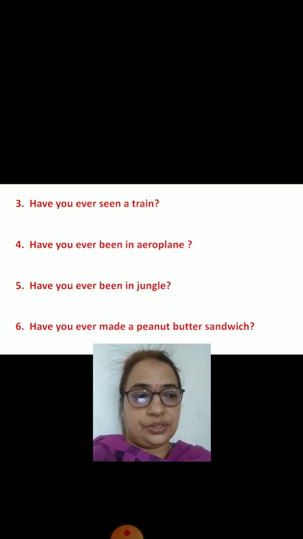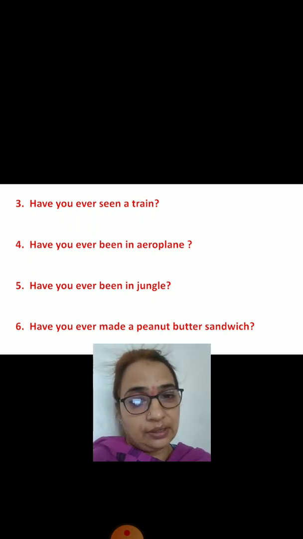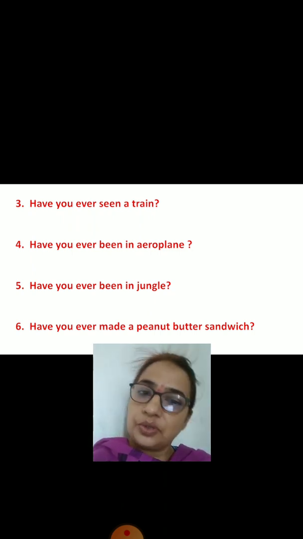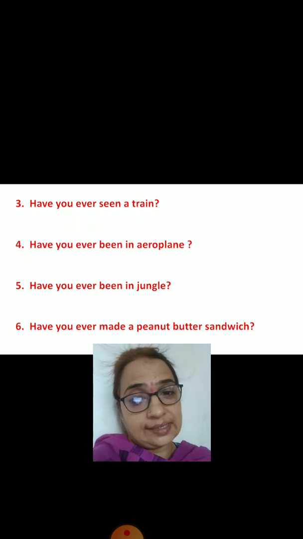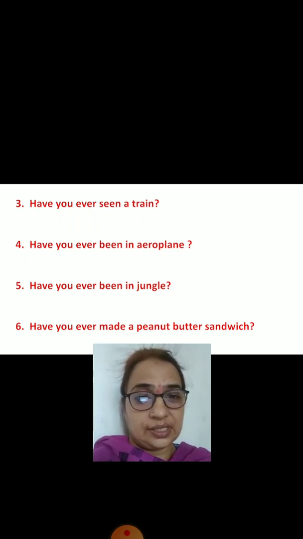The third question for us. Have you ever seen a train? It's quite common. All of you must have seen the train. So your answer will be positive. So it will start from right, yes. And what we learned now, if the answer is positive, if it is yes, then what we will use in the sentence?